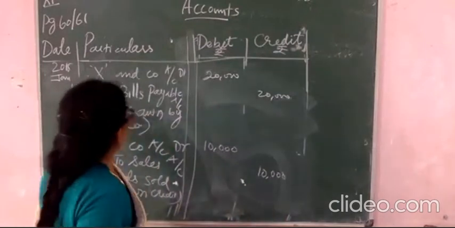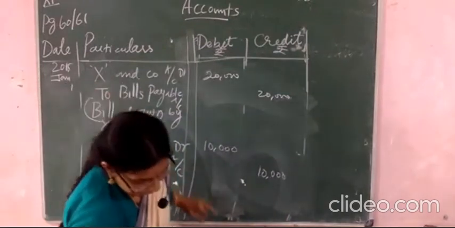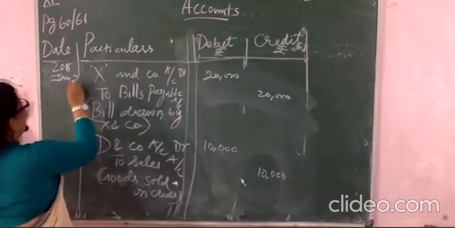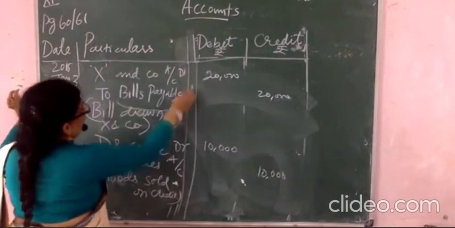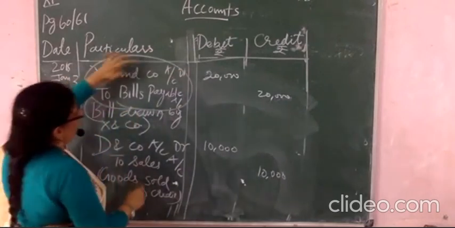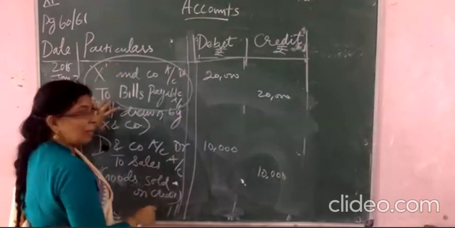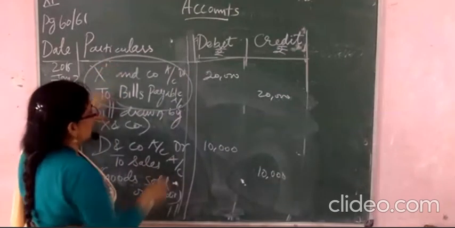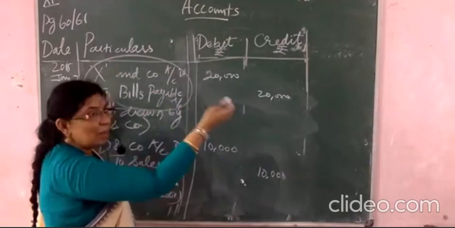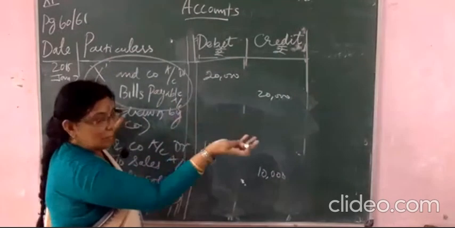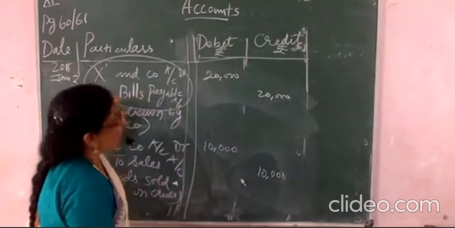Have you seen now? Exxon company to bills payable. This is the 3rd date, no? You listen here. Exxon company to bills payable. This is drawn by Exxon company. Okay, clear? This is drawn by Exxon company. Now you are paying the bill to the Exxon company. So what will you write?